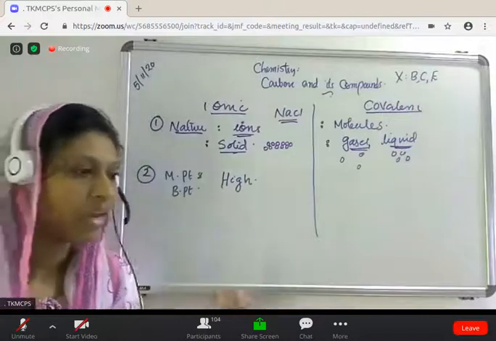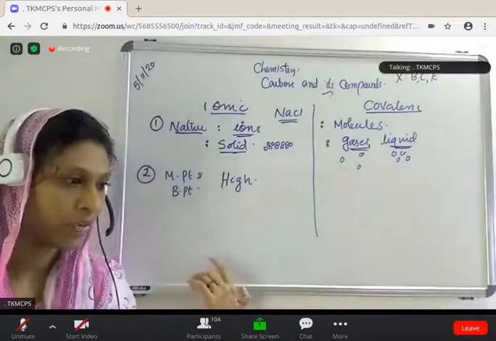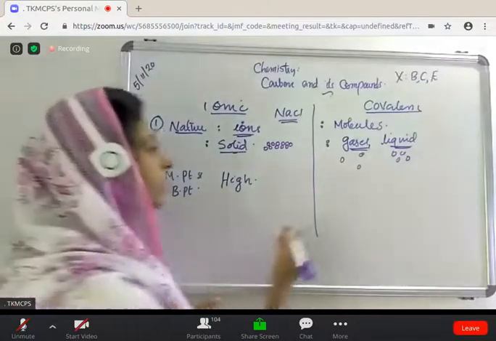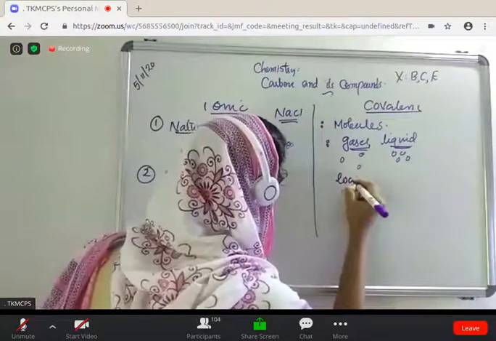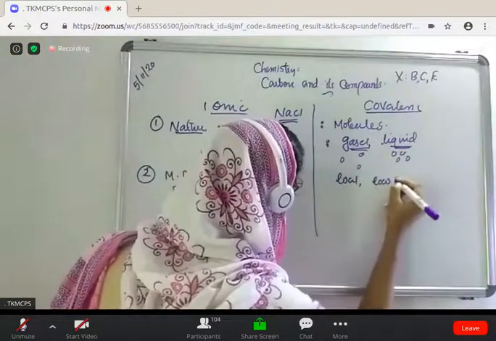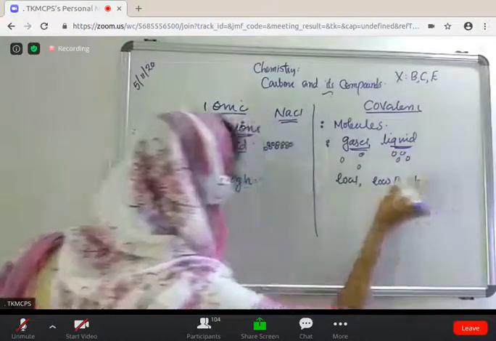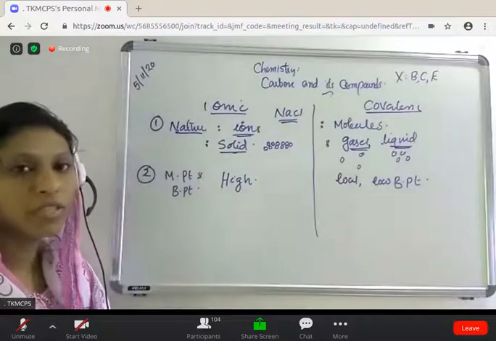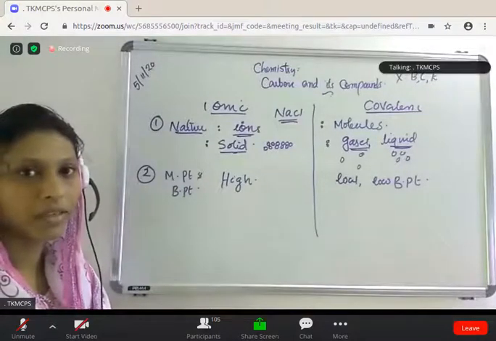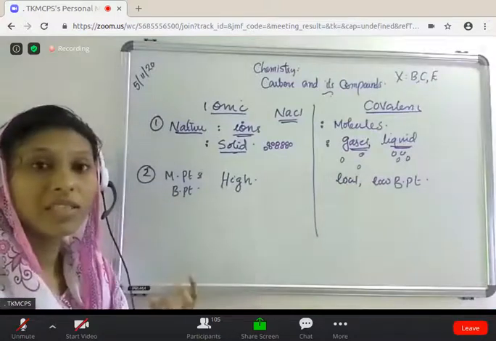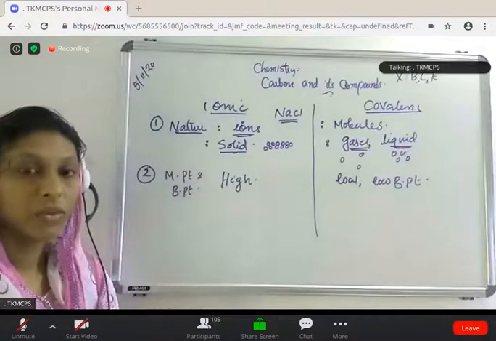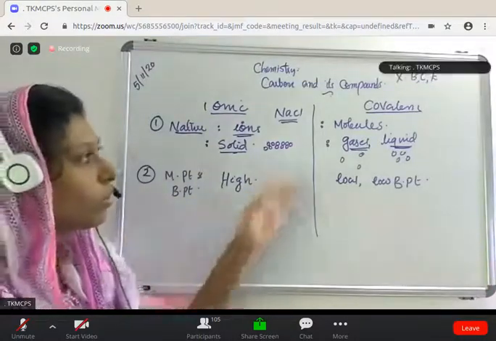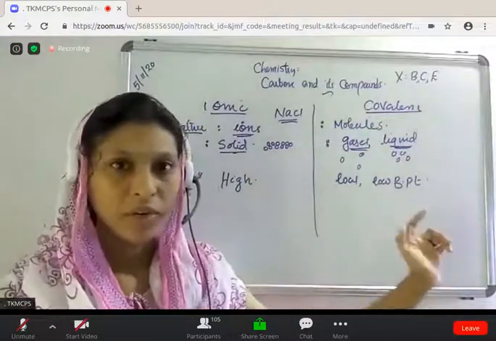They have high melting point and high boiling point. Very good. Okay, then what about covalent? Is it high? No. Sure, definitely it has low melting point and low boiling point. When you take the melting point and boiling point, it is almost 2-digit numbers, 100, 300, 200 like that. But when you consider an ionic compound, it is 3-digit, 1000, 2000, 2500, like that. Okay, so covalent compounds have very low melting point and boiling point.